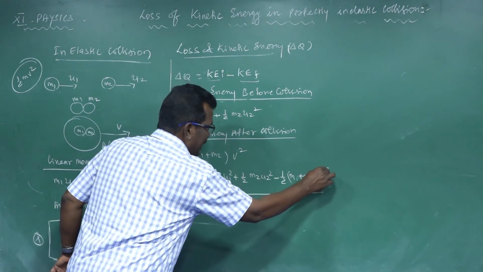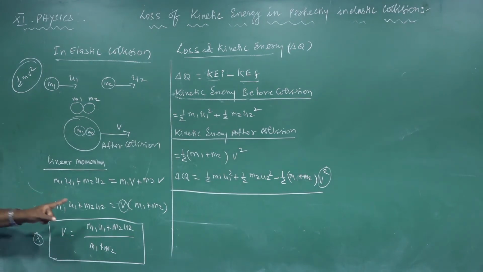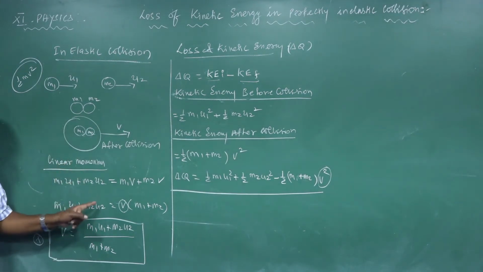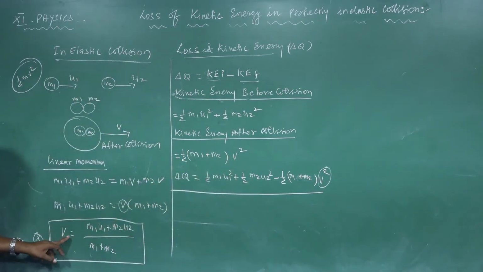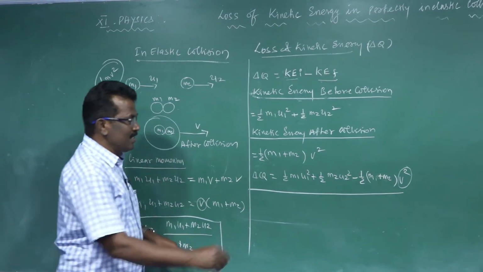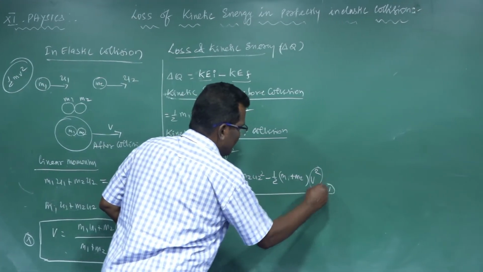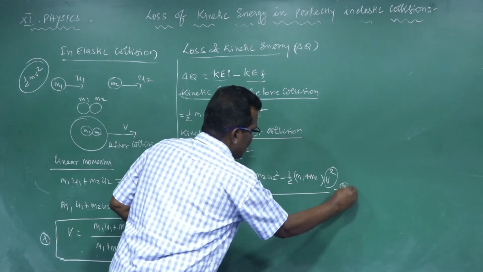We already calculated v. What is v? The velocity of the body after collision, v is equal to m1 u1 plus m2 u2 divided by m1 plus m2. This is equation number 1, and the loss expression is equation number 2.